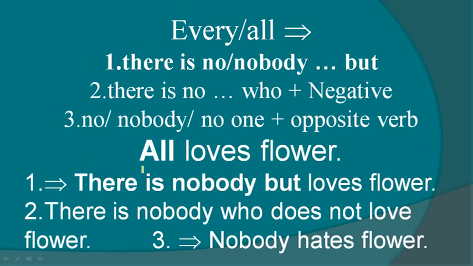Here is an example with wall. Wall loves flower. So I have told in case of wall we should choose nobody. So there is nobody but loves flower. There is nobody who does not love flower. Nobody hates flower. I have already explained why does and hate.